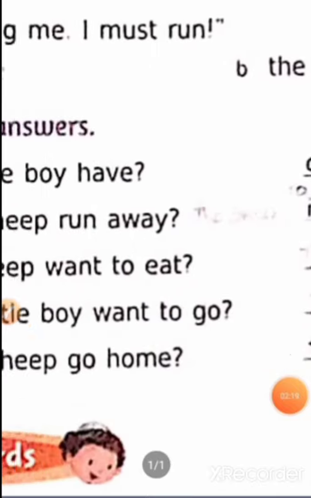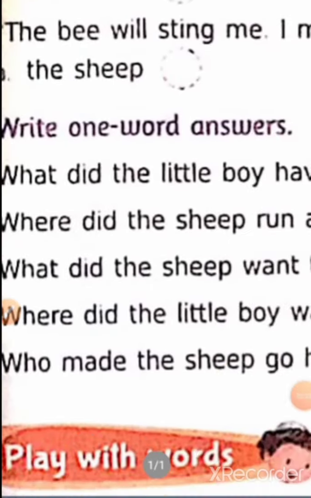Okay? Now we are coming to our next question, that is, where did the ship run away? We all know that the ship ran away into the forest. Now you all have to write the spelling of the forest. Forest means jungle. The ship has run away into the forest. Okay, we will write the spelling of the forest here.